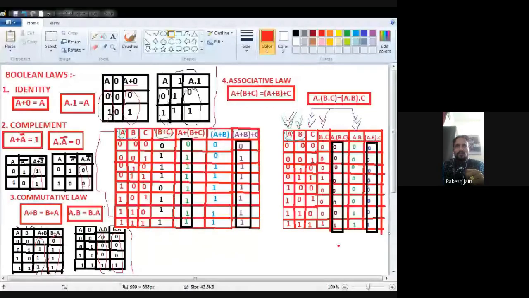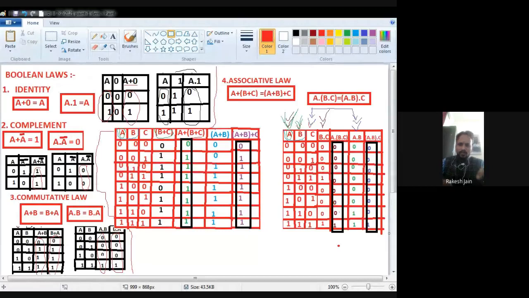Okay, so where is my LHS and where is my RHS? See with this black box. LHS is A dot B dot C. It means this one is my LHS. And where is the RHS? A dot B dot C is this one, this is my RHS. See, both are similar to each other: 0 0 0 0 0 0 0 1. It means this Boolean law is also proved. A dot bracket B dot C is equal to bracket A dot B dot C. Okay, so this law is known as the associative law.